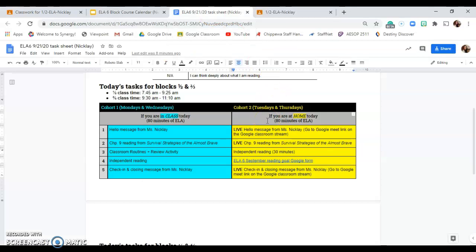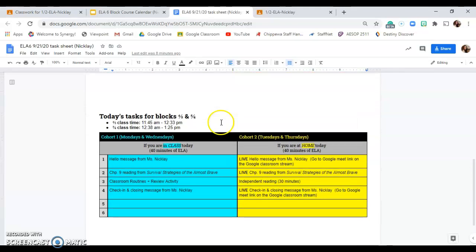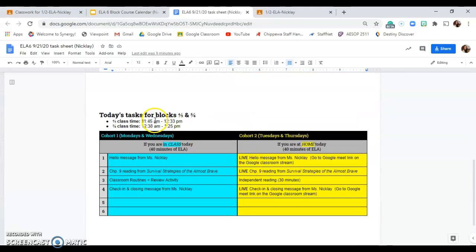All right, so promptly at 7:45 or whenever your class starts. So if you're block 2, 3, you need to be on that Meet link at 9:30. If you are in an afternoon block, and you're in block 4, 5, let's say, you need to be on that Google Meet at 11:45 a.m. And lastly, if you are in 5, 6 block, you need to be on that Google Meet promptly at 12:38 p.m., not a.m. All right.